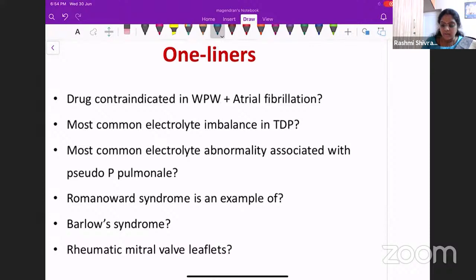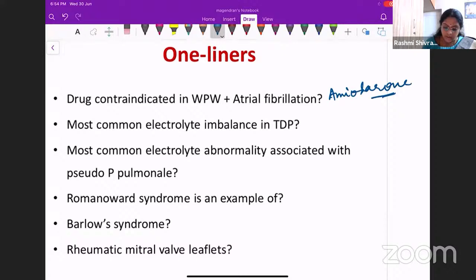So it will be amiodarone. Amiodarone will be contraindicated in a patient with WPW syndrome developing atrial fibrillation, because the AV nodal delay can actually cause the patient to develop more ventricular arrhythmias, because the ventricle will be in a state of excitement. So the patient can develop more ventricular arrhythmias when a patient with WPW syndrome is developing atrial fibrillation and you give amiodarone.